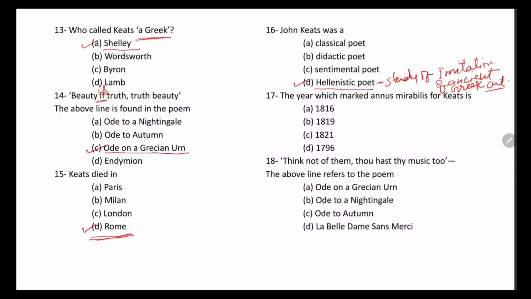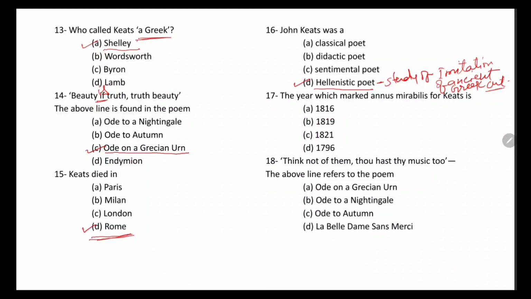That is called Hellenism, and because John Keats imitated Greek myths or Greek culture in his poetry, that's why he is known as a Hellenistic poet.